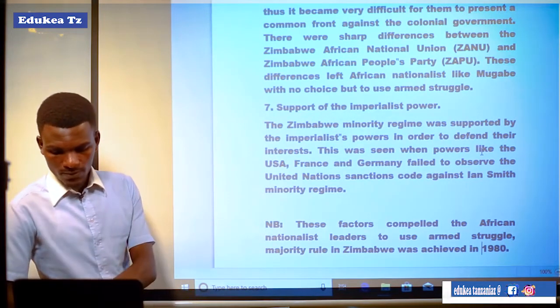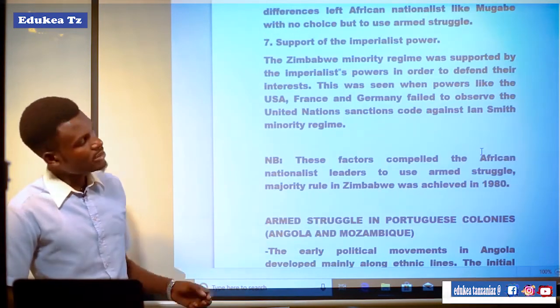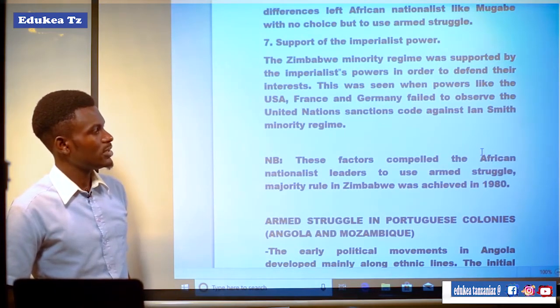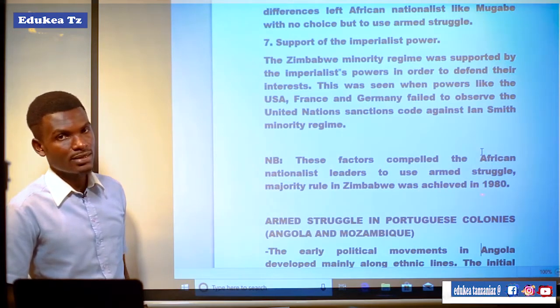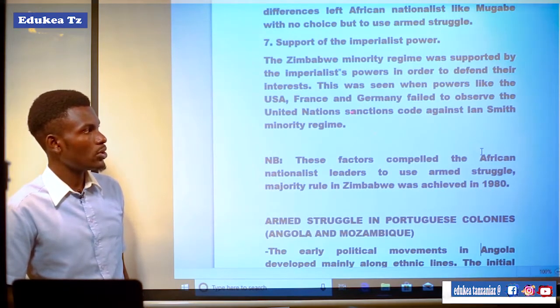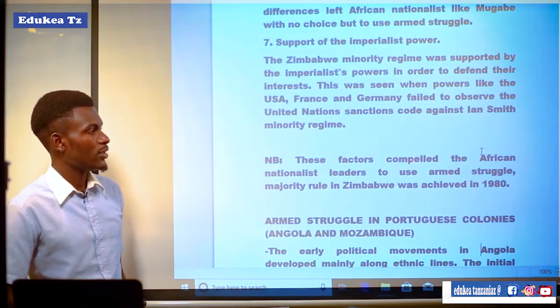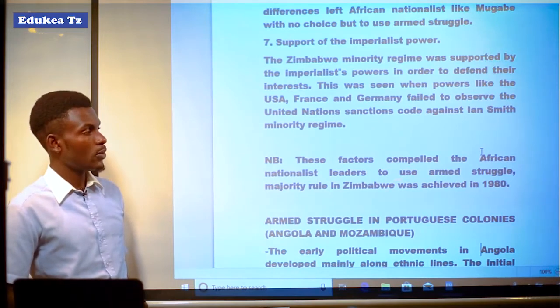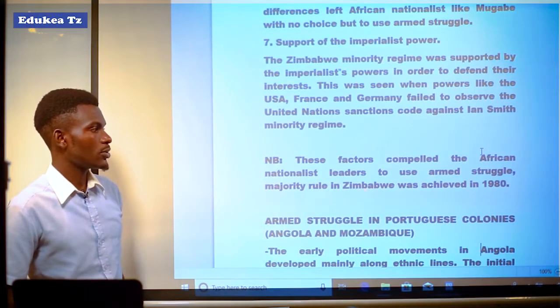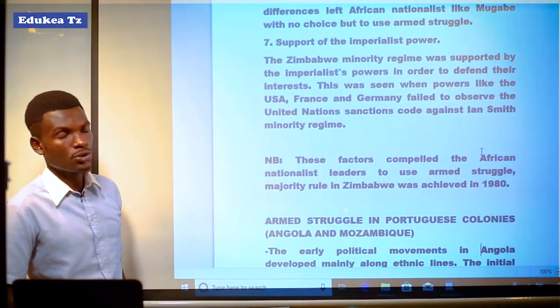Something to note, these factors compelled the African nationalist leaders to use armed struggle. Majority rule in Zimbabwe was achieved in 1980. It means that all these factors which I have explained were the factors that made the people of Zimbabwe use armed struggle to attain their majority rule.